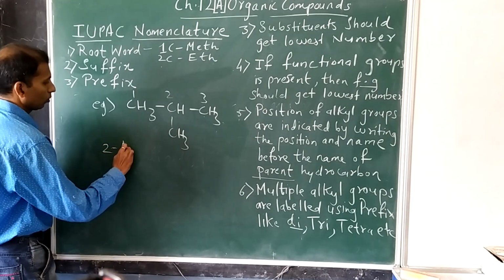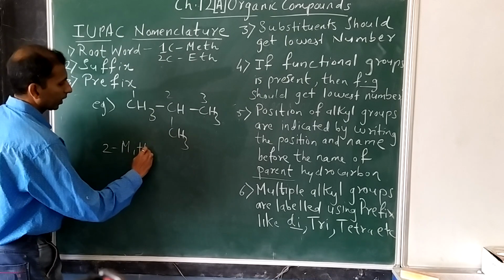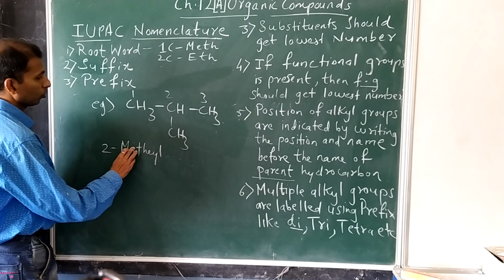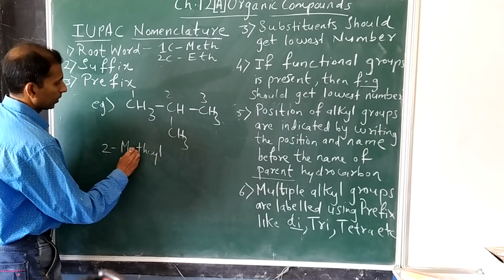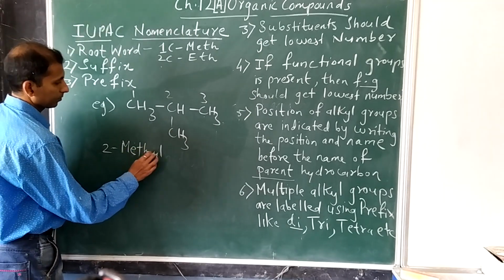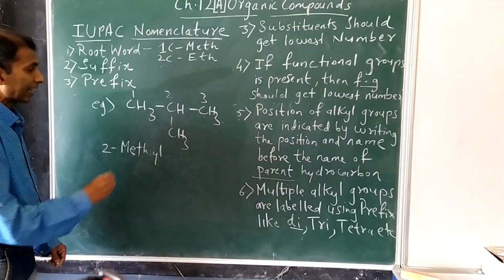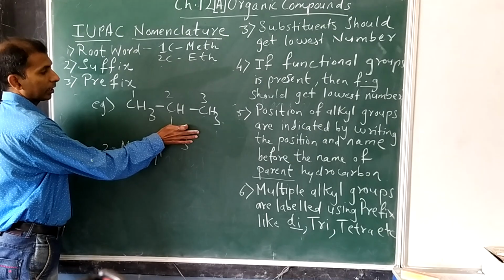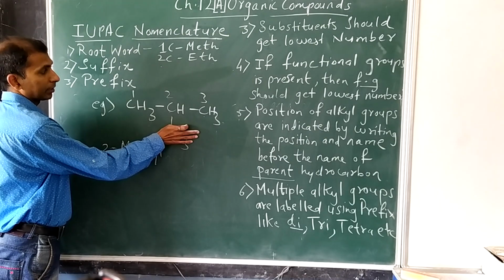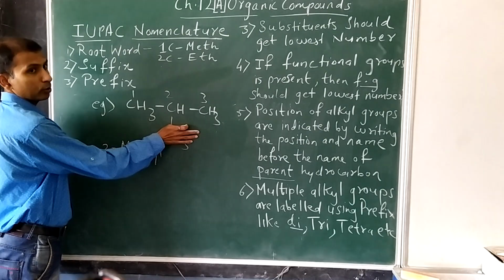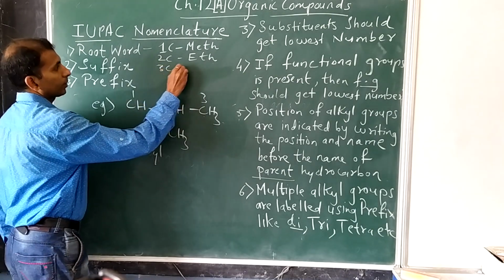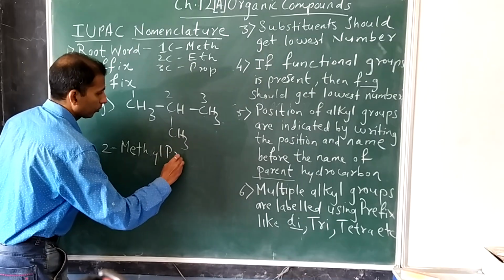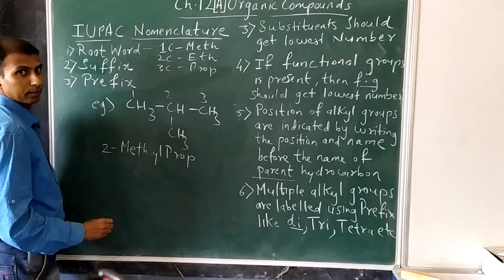Only one alkyl group, so you write down 2-methyl, and then after writing the position of the alkyl group, look at this chain containing 3 carbon atoms. So 3 carbon atoms means the root word will be pro. So you write down pro, the root word.